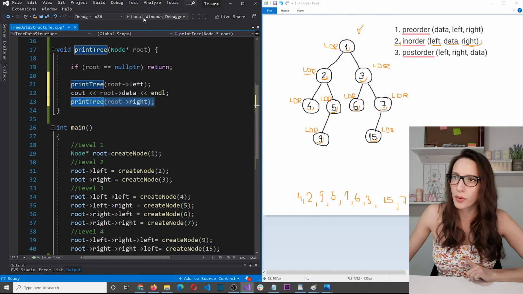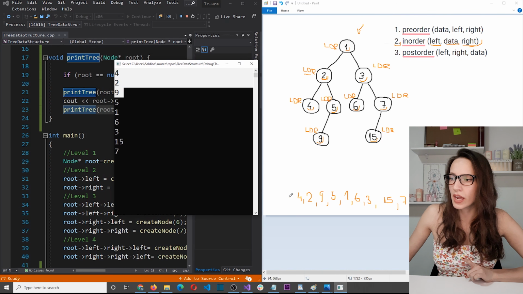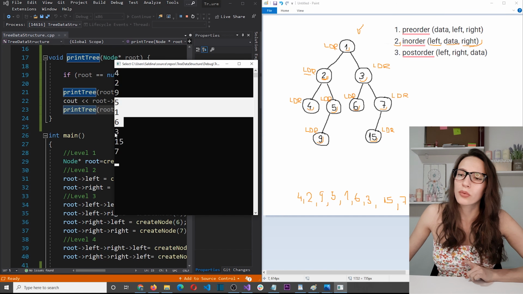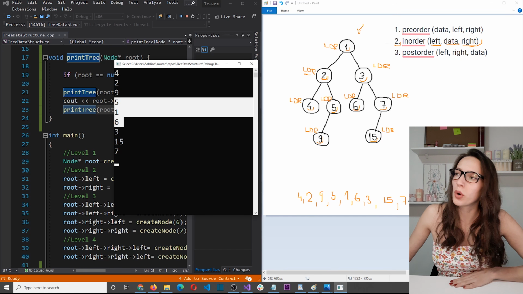So if I run the program, let's see if we are going to get the same output. Okay, so 4 2 9, 4 2 9, 5 1 6, 5 1 6, and then 3 15 7, 3 15 7. So our code works as expected.